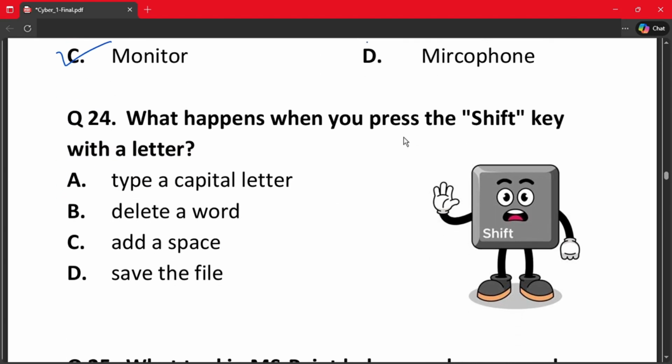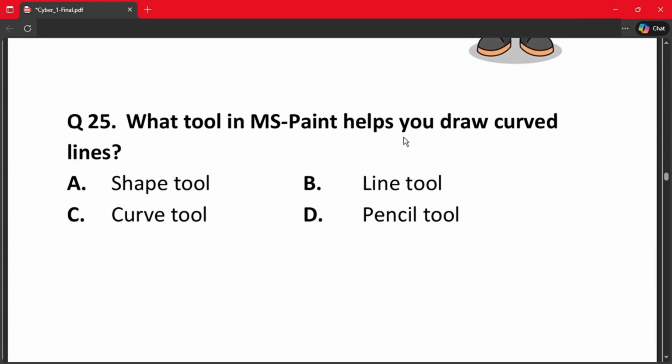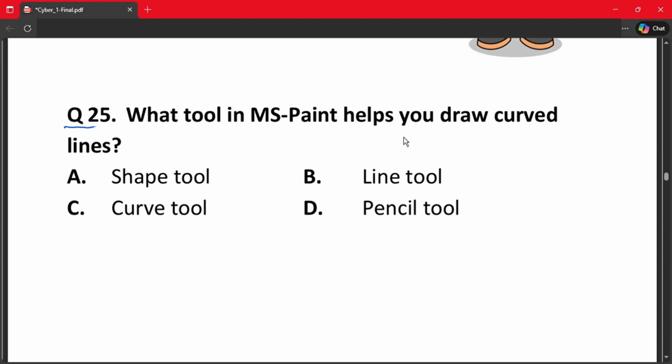Next question is question 24. What happens when you press the shift key with the letter? A. Type a capital letter. B. Deletes a word. C. Adds space. And D. It saves the file. The correct answer is option A. Type a capital letter.